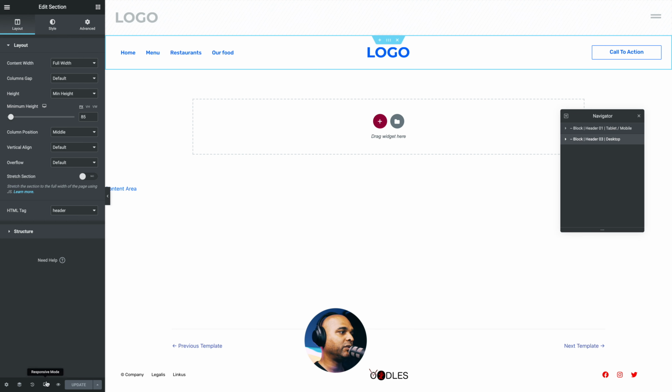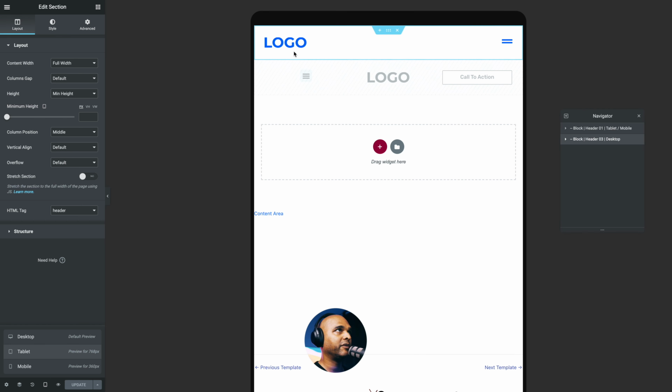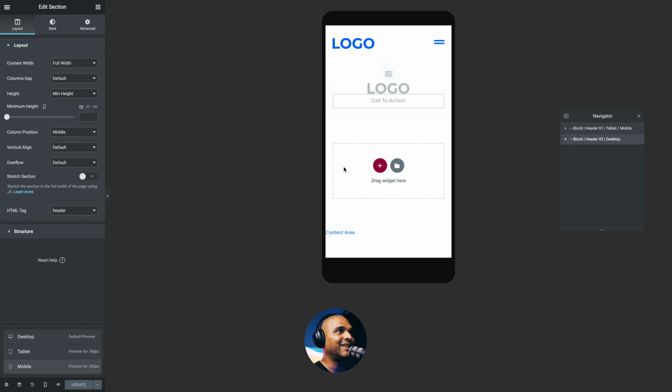Now, if I go into tablet mode, let me show you. I have this navigation here. So I have 2 columns with the logo and then a navicon that should open a full screen navigation. Now, for the sake of this tutorial, I'm not going to go into this because the video is long enough, but I have more than 15 videos explaining how to create this type of navigation. So if I go into mobile mode, this is exactly the same thing, just smaller.